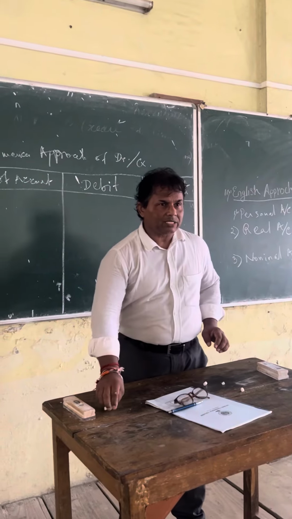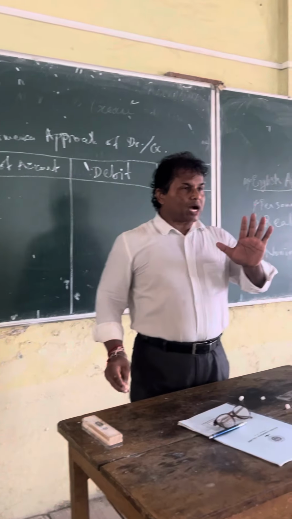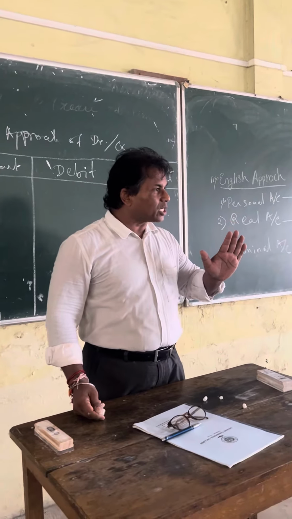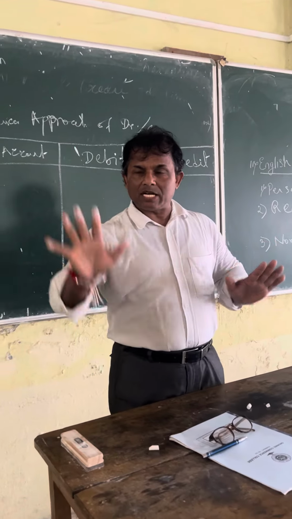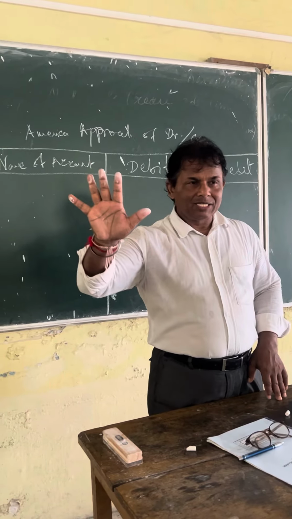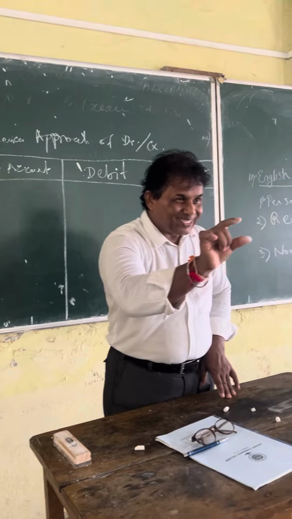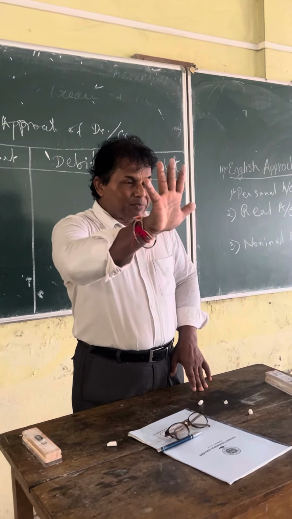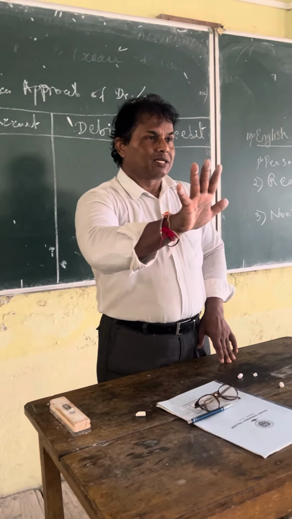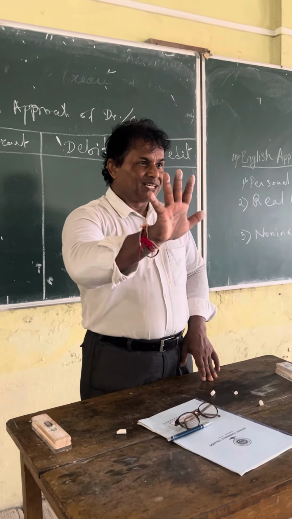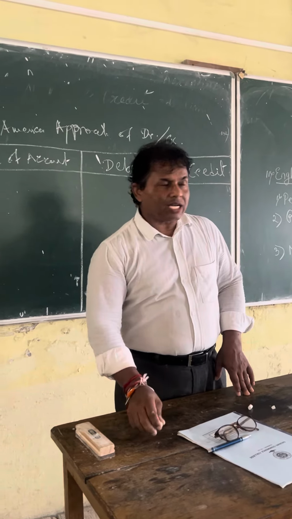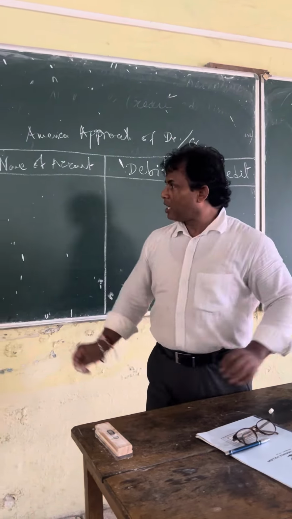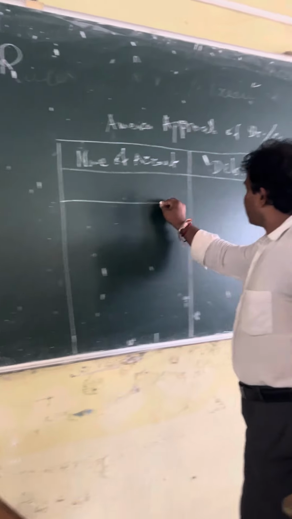You know there are 5 types of accounts under the American approach. How many accounts are there? Just remember, there are 5 fingers. There are 5 petals in a flower. You see the small flowers. So remember 5. 5 is a very important thing. Panchapandav, the 5 is very important. So in the American approach there are 5 types of account. Let's break it into 5.